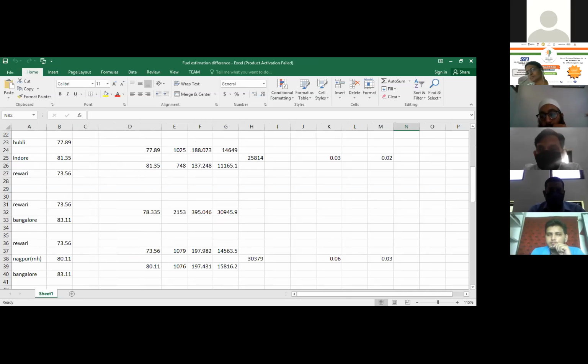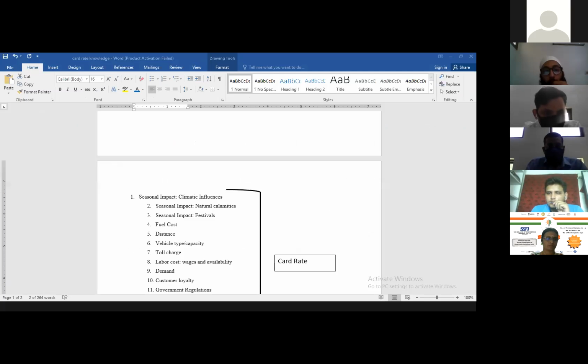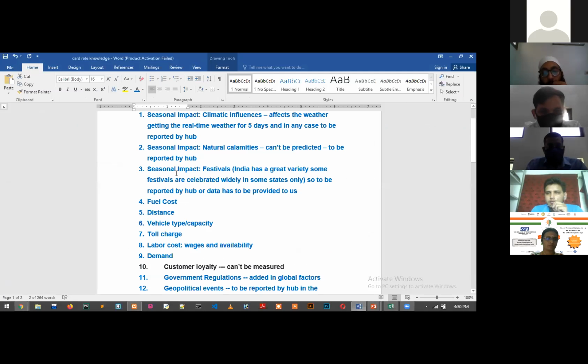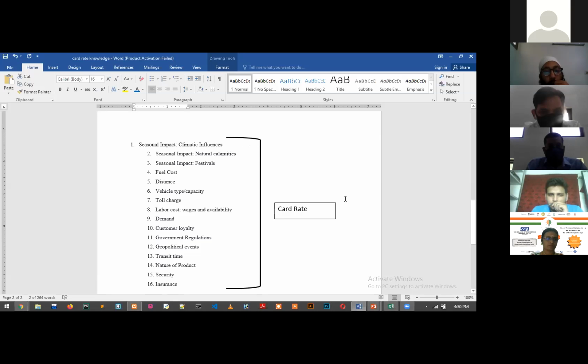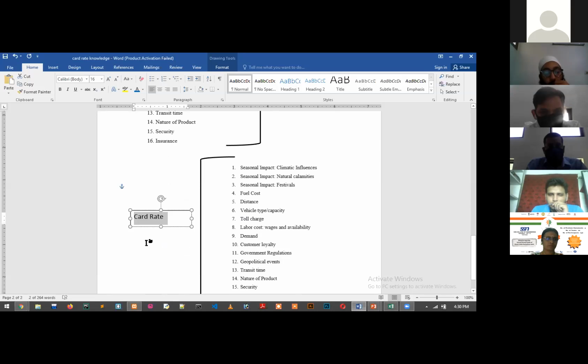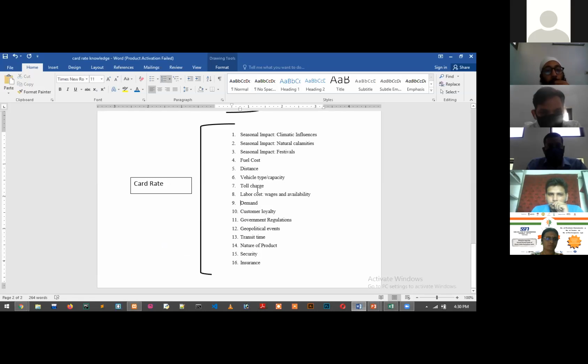And another thing, why we haven't used any machine learning model is because there were 16 parameters, and from these 16 parameters, one card rate can be calculated. But from the card rate, the data we were having, only the rate, we can't calculate the 16 parameters.